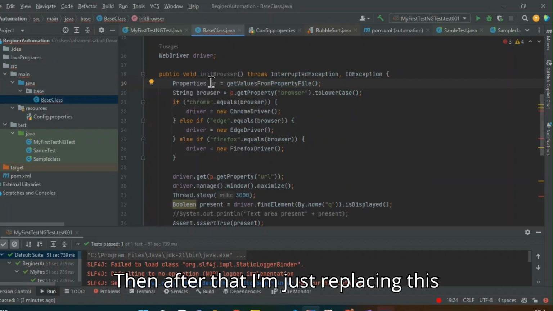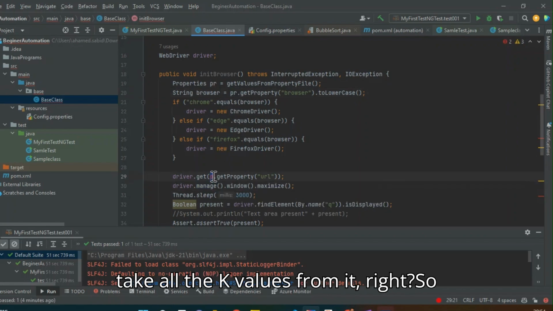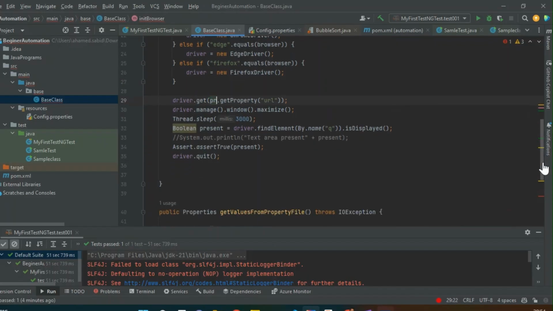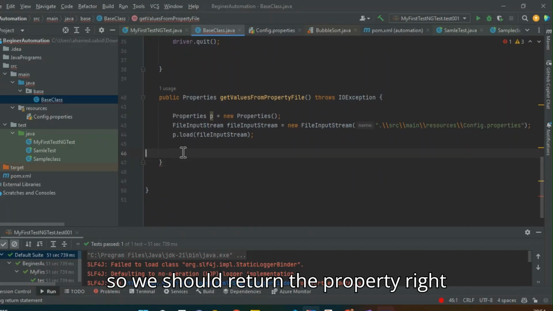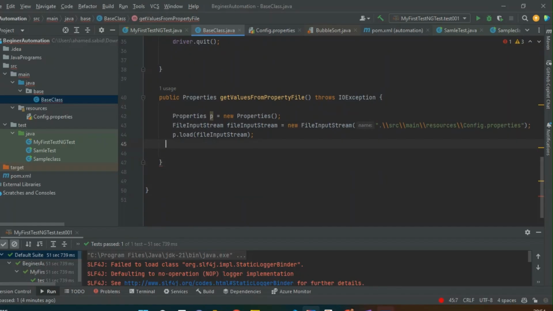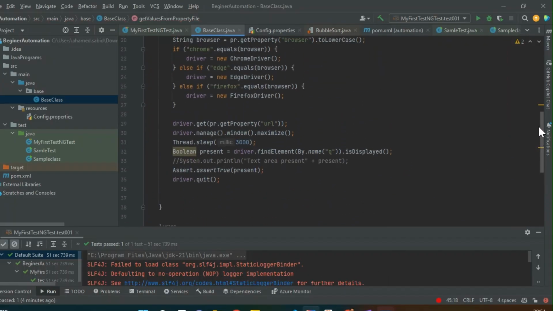Then after that, I'm just replacing this p to pr so that it can take all the key values from it, right? So that's it. Then after that, we should return the property right here. So return p. So let's try. We can try to run this one.